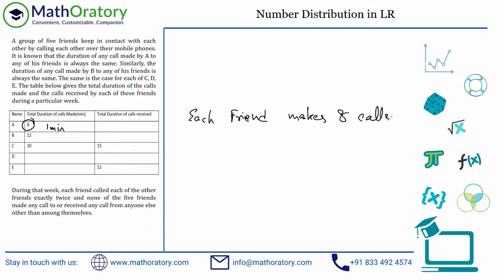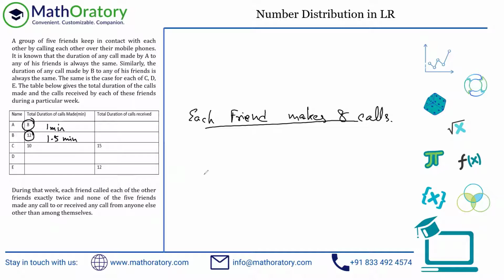That is the important part of the premise. Similarly for B, there's a 12 minute total duration, because all the calls made by B to any of his friends are always the same, because of this point, as I mentioned earlier. So each call is of 1.5 minute duration, simply 12 by 8 here.